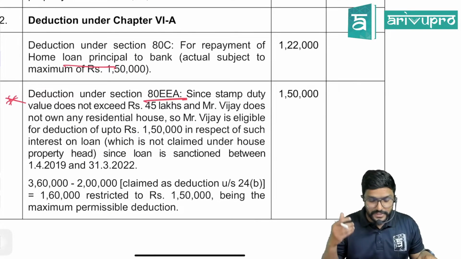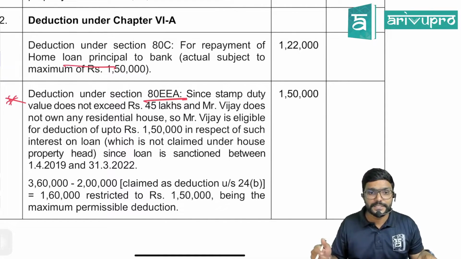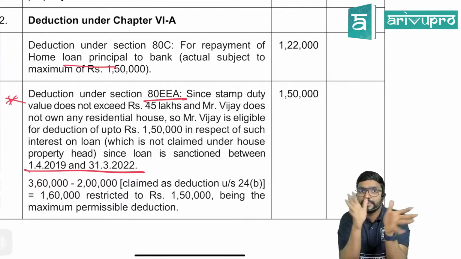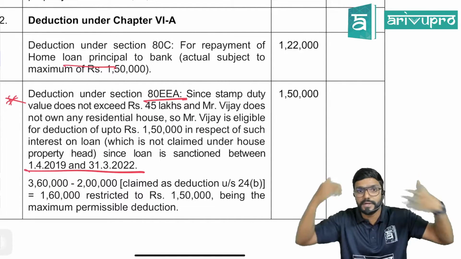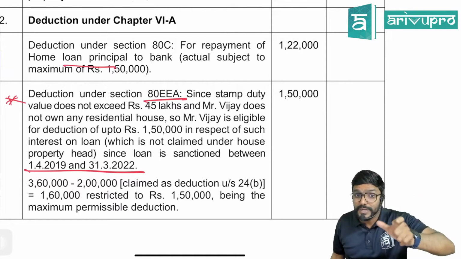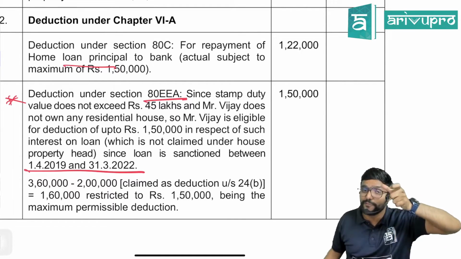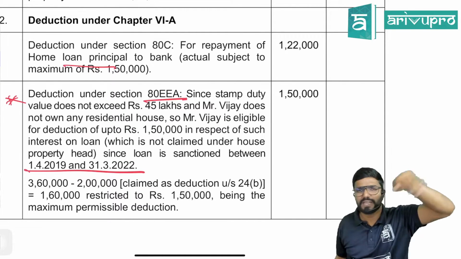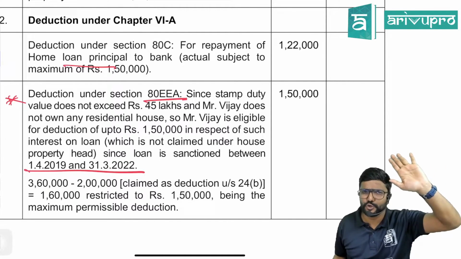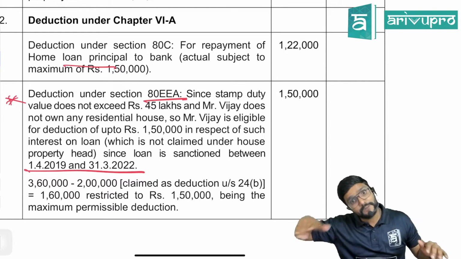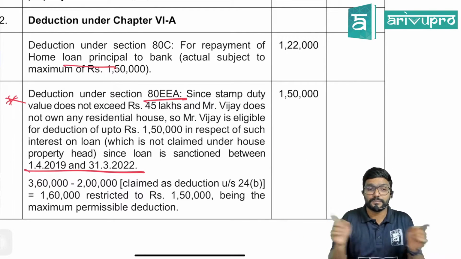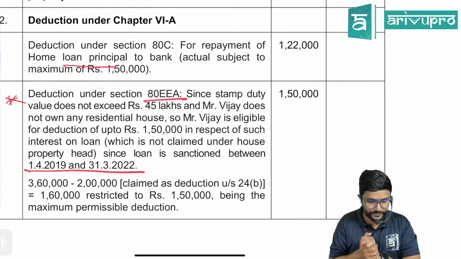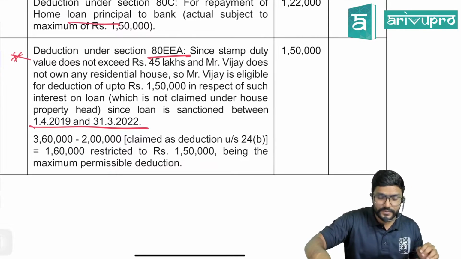So still you are left with some amount, which is not claimed under the head house property, since the loan is sanctioned between 2019 and 31st March 2022. So within this period the loan has to be taken. Now the period is already over, but guys, the loan has to be taken within this period. If the loan is taken within this period, the stamp duty value is less than 45 lakh and other conditions are satisfied, like it should be a first home, then even after this you can claim deduction for interest, but the loan period should be within this period. Clear? Yes.